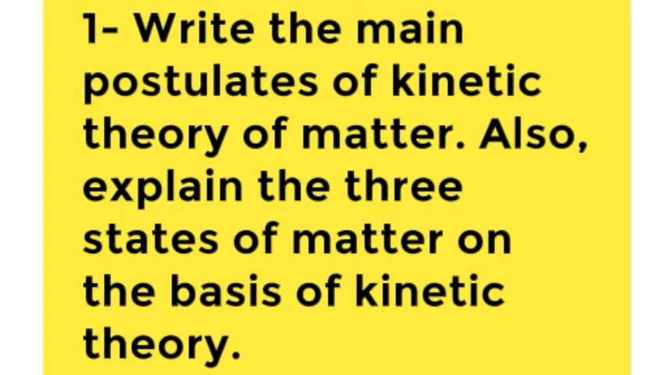So, the main postulates are: number 1, matter is made up of very small particles which are called atoms or molecules. Number 2, all the constituent particles of a particular matter are identical in all respects. And number 3, the particles of matter have some spaces between them, and the space between the particles of matter is called intermolecular space.